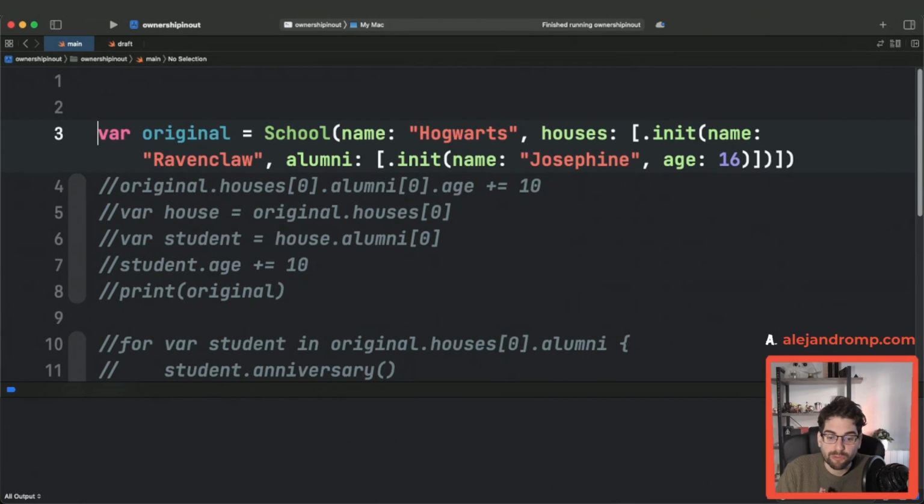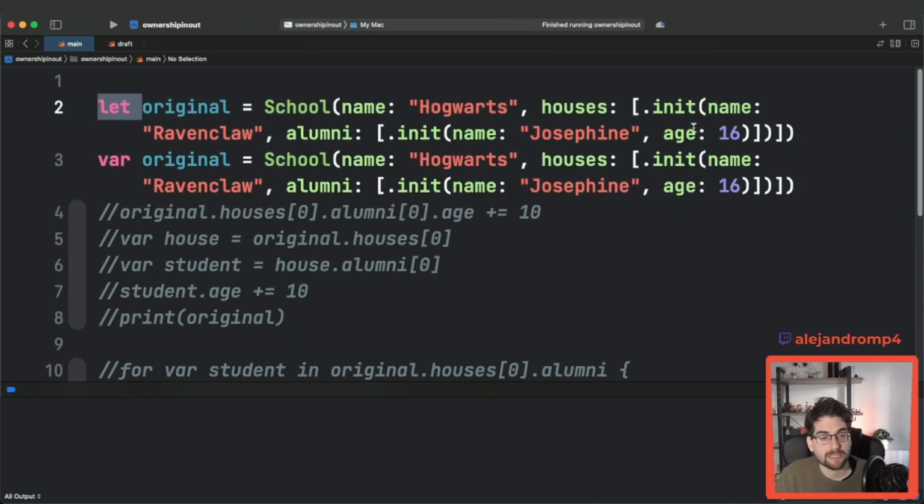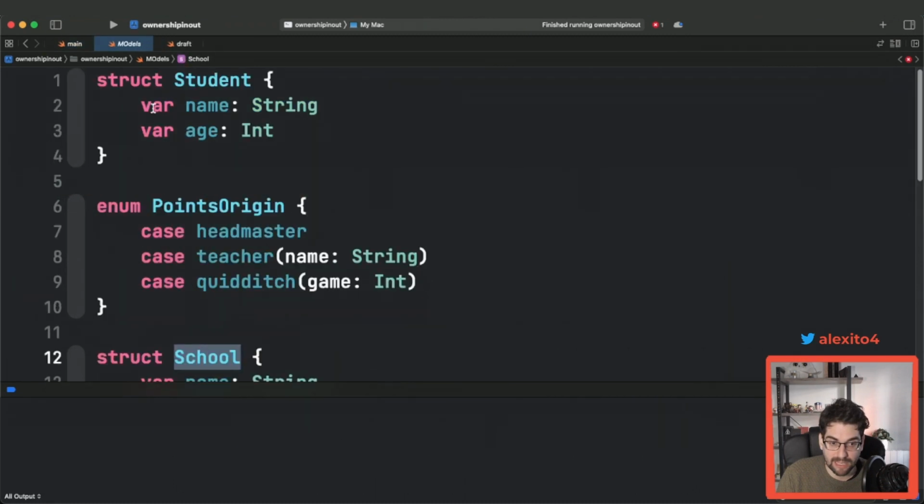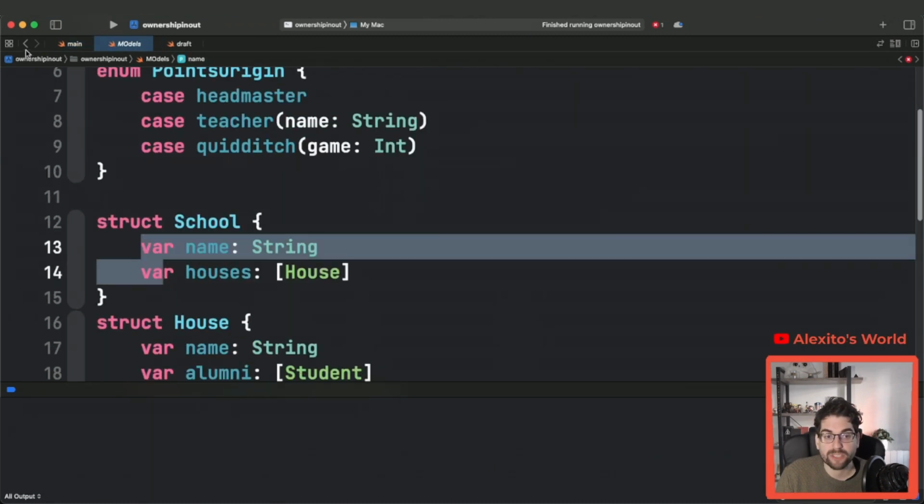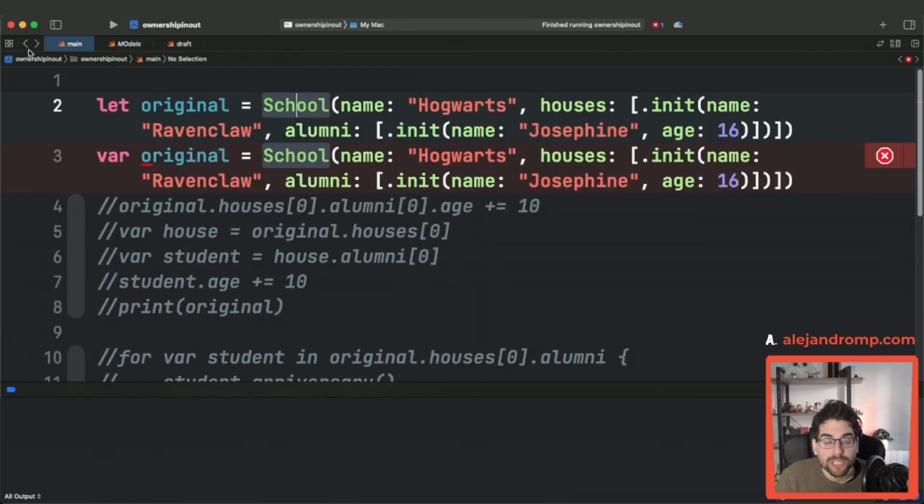So right now in Swift, we already have different ways of declaring bindings. Bindings are basically variables, right? We can do a let, which declares a binding with a name to a value. A let makes this binding immutable. You cannot change it. Even though the struct is declaring things as variables, so as far as the struct itself is concerned you are able to change things in it, this specific binding, this name, forbids you from changing it. Instead, if you use var, you can actually change it. You are making a binding that is mutable, a variable.